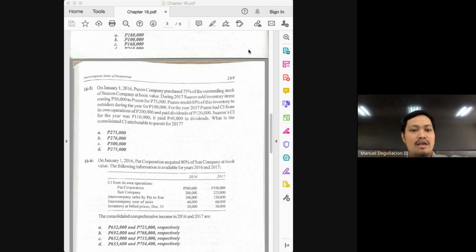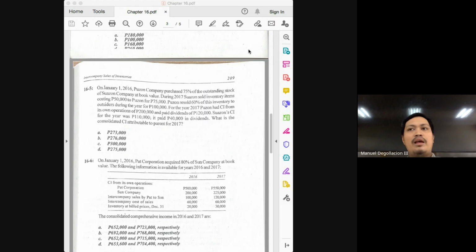But how was it presented in the solutions manual? They used the 25,000 total markup and multiplied that with the 40%. But if you have not answered a lot of problems, class, you'd get confused. Where did this 40% come from? Our rule is to get the ending inventory and get the markup. So that's why I don't want you to blindly rely on the solutions manual, class. In some cases, it will just lead you to confusion.